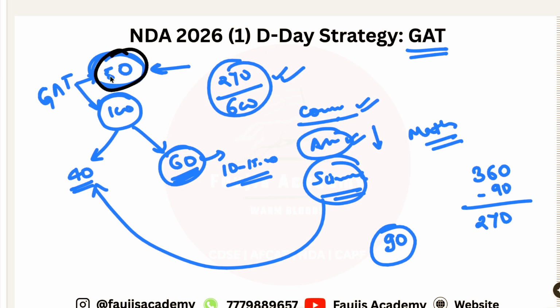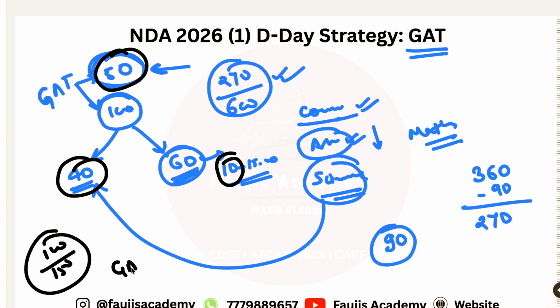50 questions from here, 40 questions from here, and let's say only 10 questions from here. So 50 plus 40 plus 10 is 100 by 150. Almost every student enjoys writing the GAT paper. The only thing you are supposed to do is be very quick in your solving.